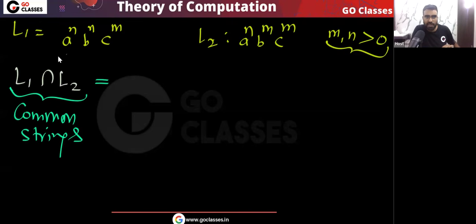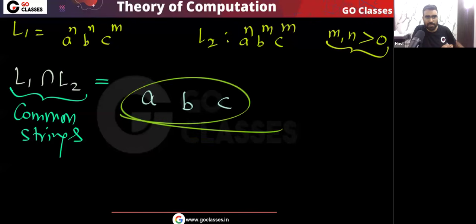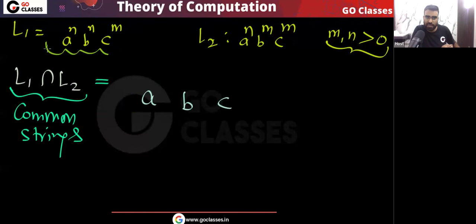Here you can notice one thing: L1 has the same template as L2, because after A, B are coming, after B, C are coming. Here also after A, B are coming, after B, C are coming. So remember, the template is the same. Please understand the template is the same. Yes or no? The template is after A, B, after B, C, after A, B, after B, C. So you can see the template is the same.